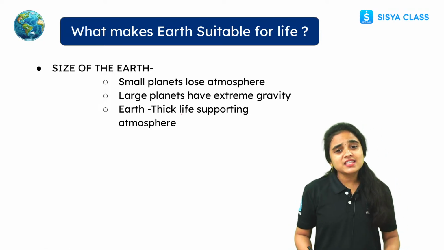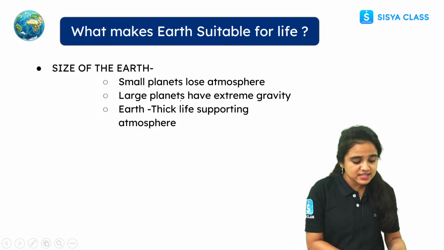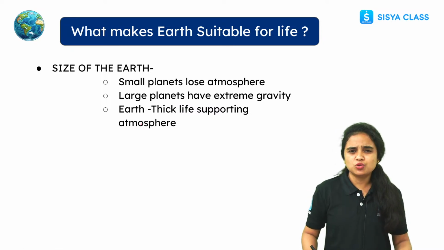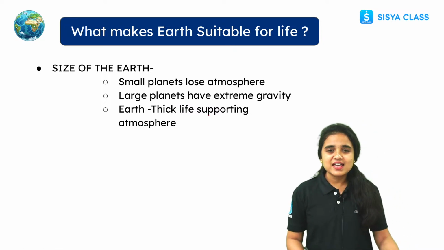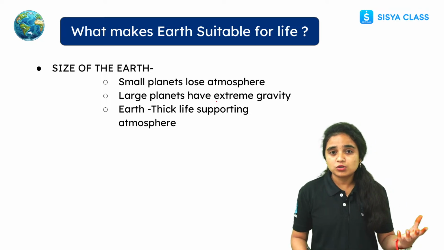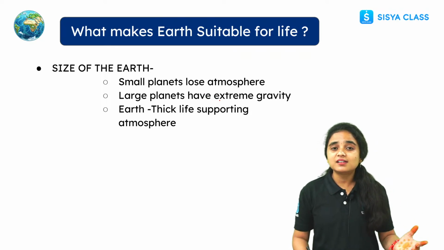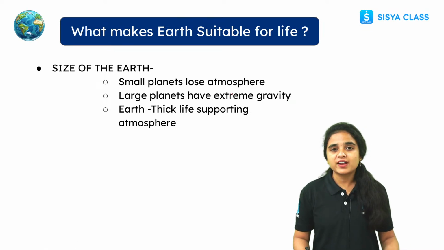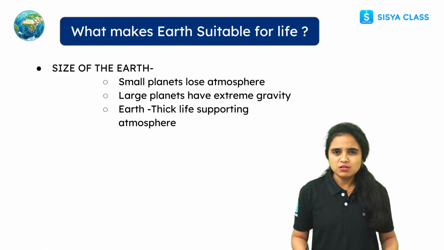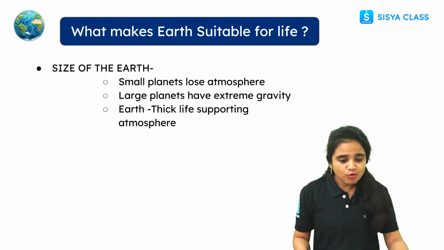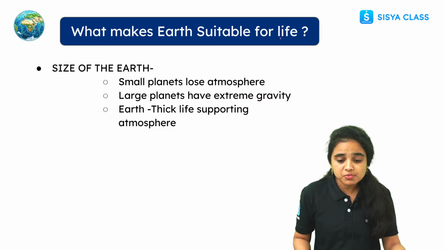And while coming to the size of the Earth, what is the size of the Earth, students? Our Earth is the unique planet, right? It has the right conditions to support life, and every suitable thing has been provided here: air, water, suitable temperature, everything for life. So Earth is called a unique planet which supports life. And what makes Earth suitable for life?